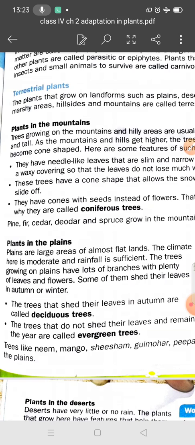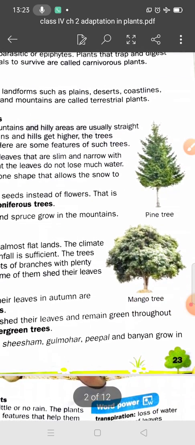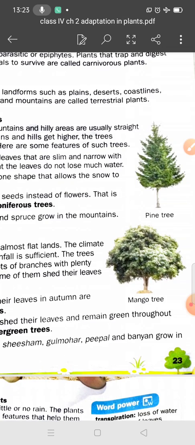Okay, and the adaptations of the organisms of this region: the plants of this region are usually short in height. Mostly trees are absent in regions with heavy snowfall.